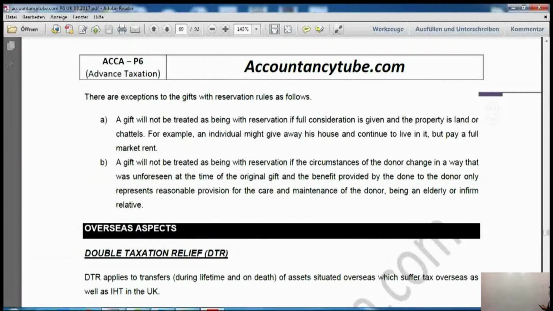All right? And the second rule says that when they gifted the house, they were not living in that house. All right? So someone gifted that house but they were not living in that house.